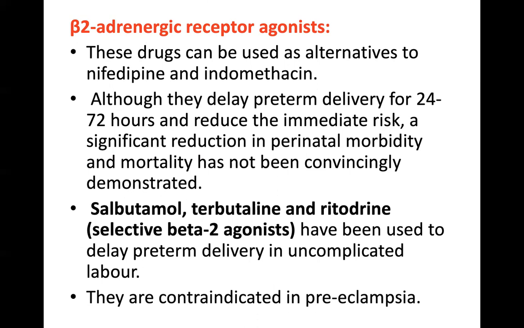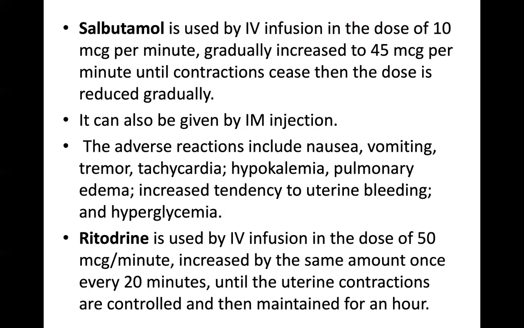They delay 24 to 72 hours, but a decrease in perinatal morbidity and mortality is not observed. Salbutamol, terbutaline and ritodrine are selective beta-2 agonists. They have been used to delay preterm delivery in uncomplicated labor. They are contraindicated in preeclampsia.